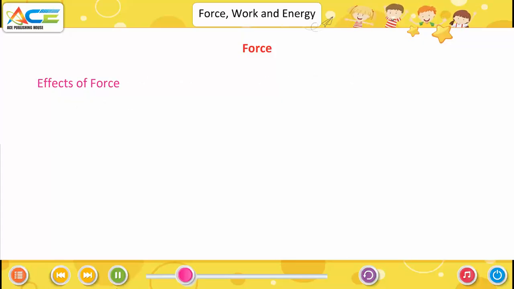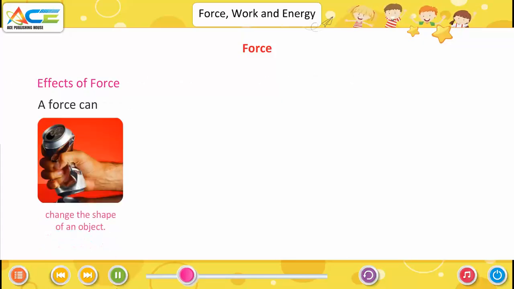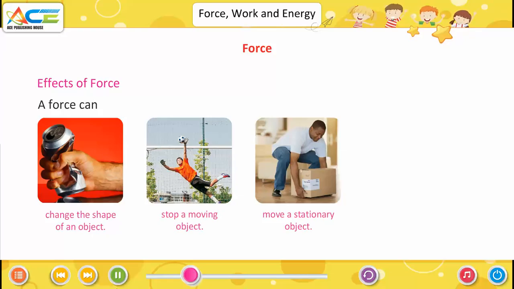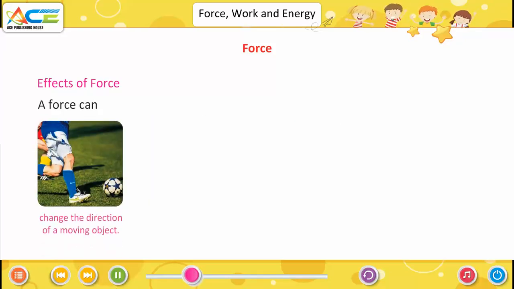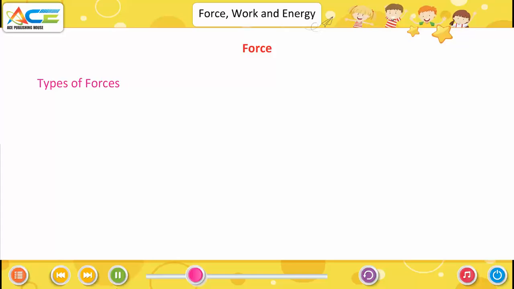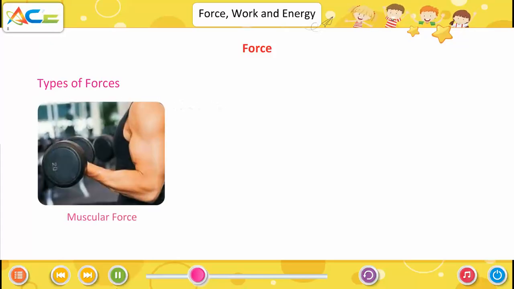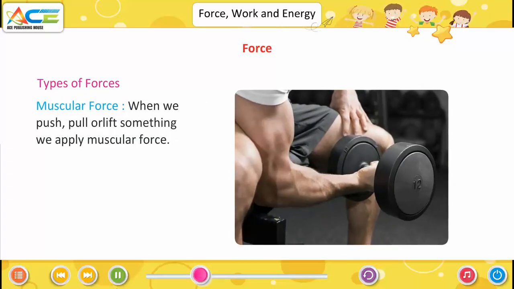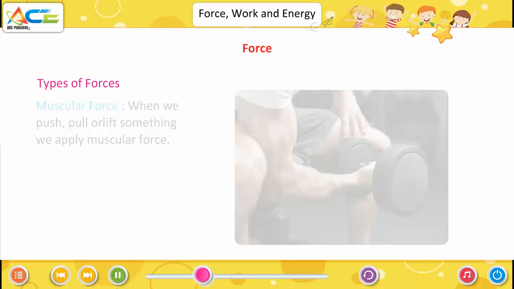Effects of force. A force can change the shape of an object, stop a moving object, move a stationary object, change the direction of a moving object, change the speed of a moving object. Types of forces. There are different types of forces. Muscular force. When we push, pull or lift something, we apply muscular force.